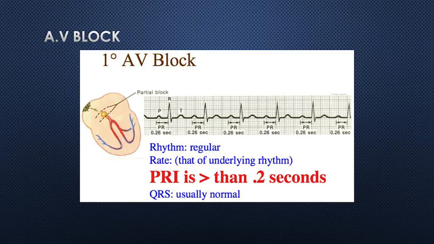Now, as you all know, AV block is classified as first degree AV block, second degree AV block type 1, second degree AV block type 2, and third degree AV block. So we can go to first degree AV block. See one diagram of first degree AV block.